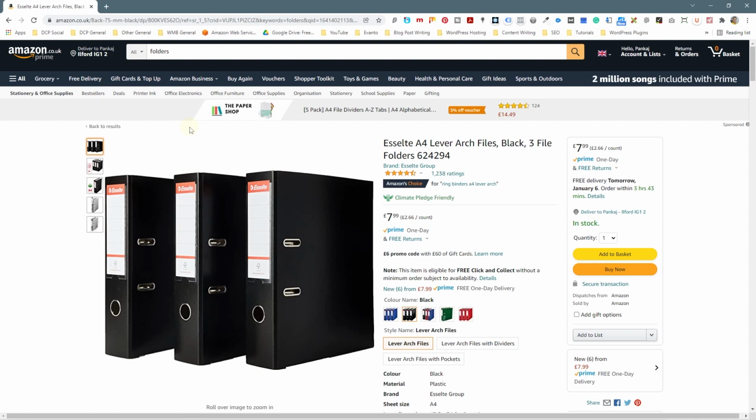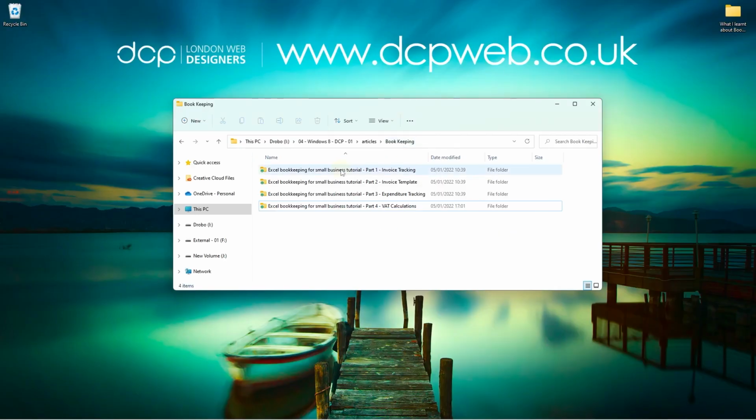You don't really need to print out physical invoices as long as you've got a document that keeps track of all of these invoices, right? So I have PDF versions of all of my invoices and spreadsheet versions, and I email my customer the PDF version, and I keep track of everything inside of a spreadsheet.